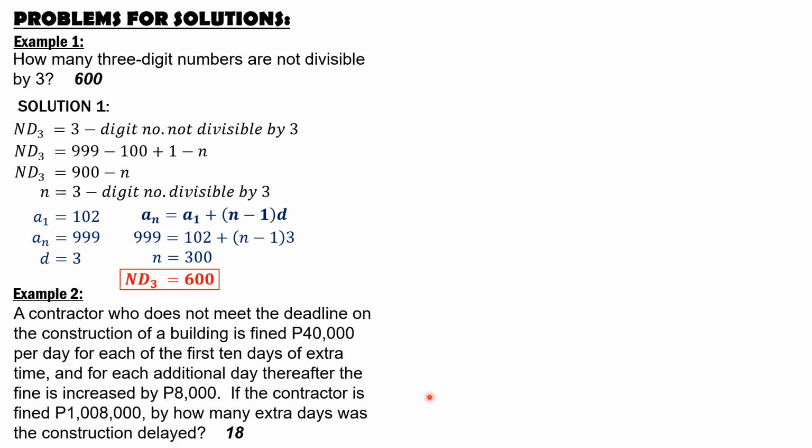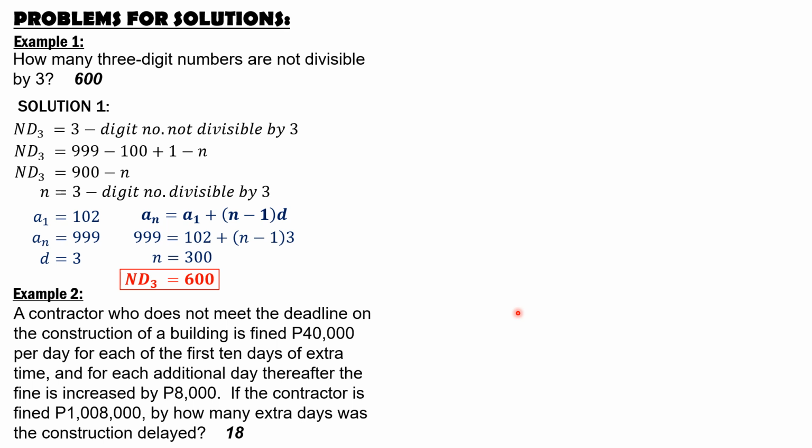So there are two types of penalties here. One is fixed per day, which is 40,000, and thereafter the fine is increased per day beyond 10 days. So the 11th day should be 48,000, the 12th day, 48 plus 8, 56,000, and so on and so forth.